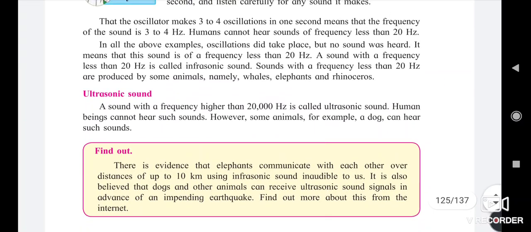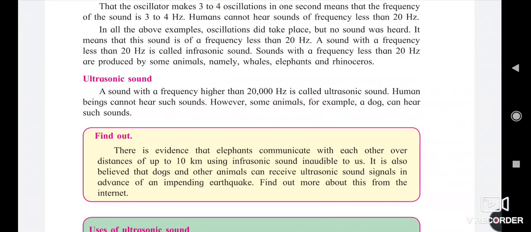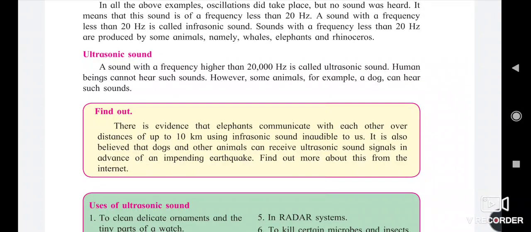The next type of sound is ultrasonic sound. Frequencies more than 20,000 hertz are referred to as ultrasonic sound. Human beings cannot hear such sound, but some animals such as dogs can.